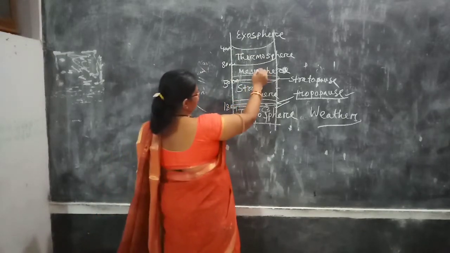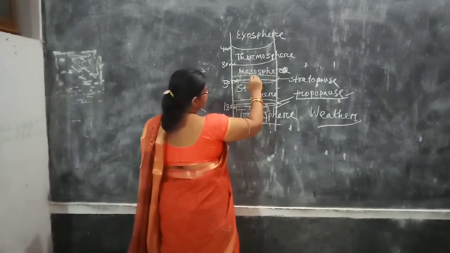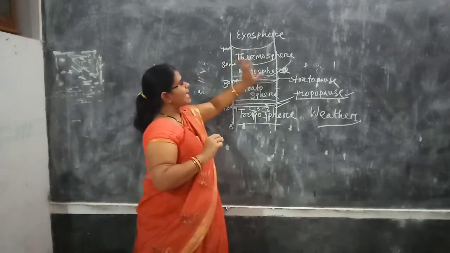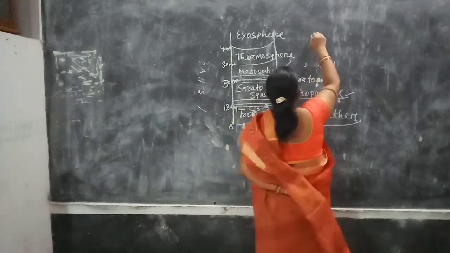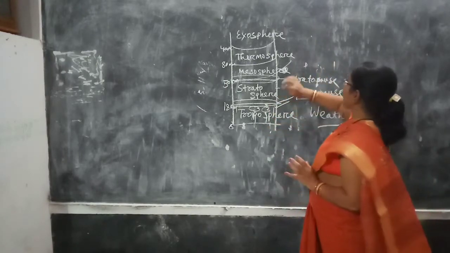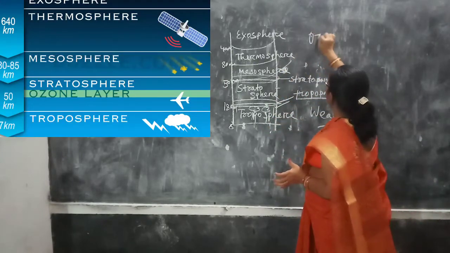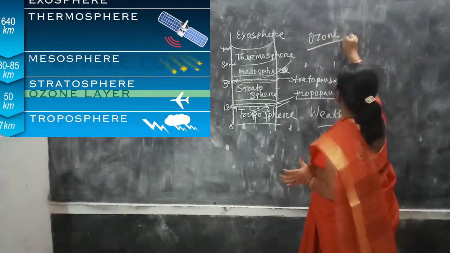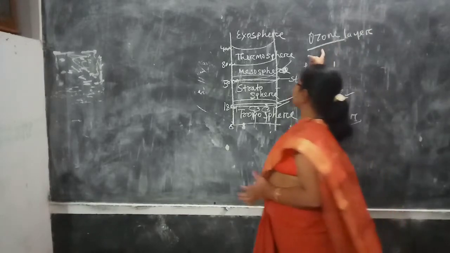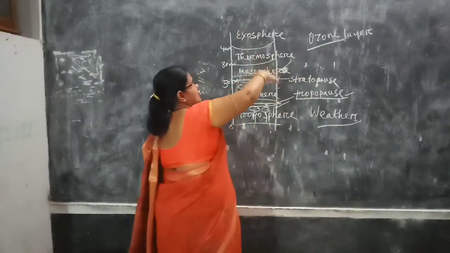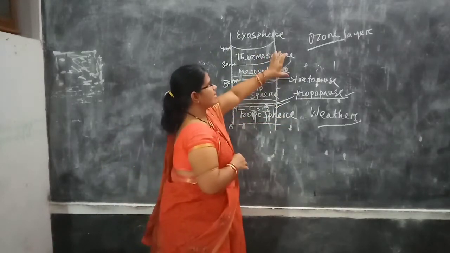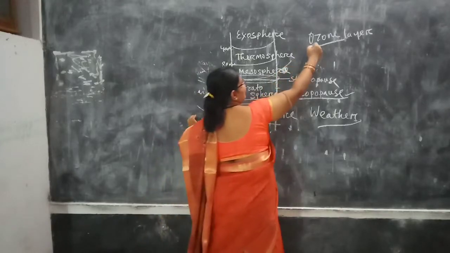The ozone layer, ozonosphere, you can find here in the stratosphere. Here the ozone layer is present. You know ozone? It acts as a filter, like a tea strainer you use to take out the tea. This ozone layer directly doesn't allow the sunlight to enter into the earth's surface. It filters. But there is a hole in the ozone layer.